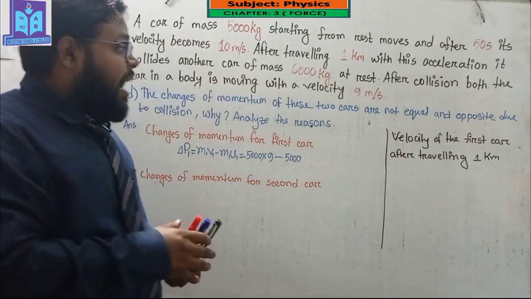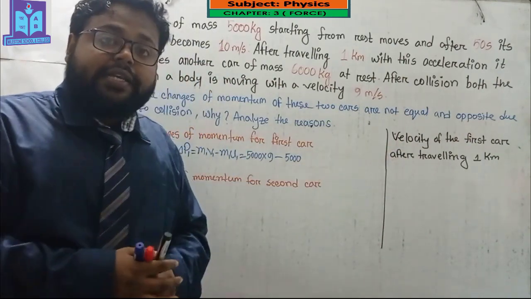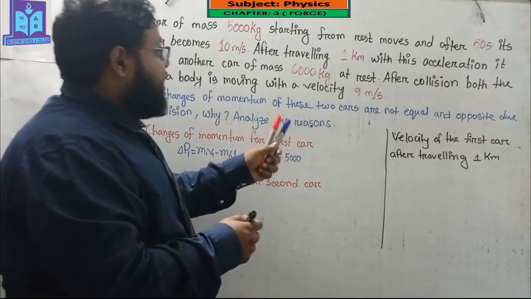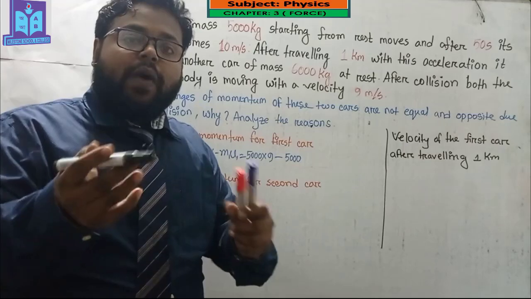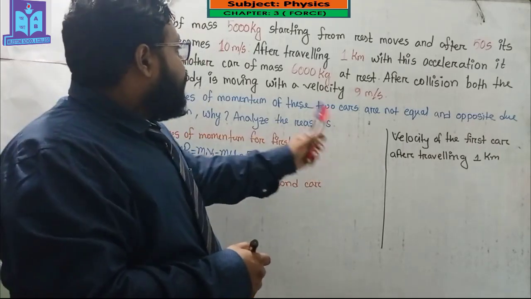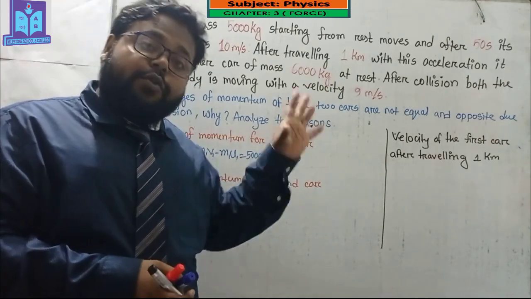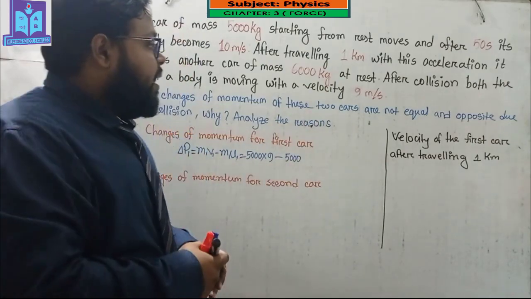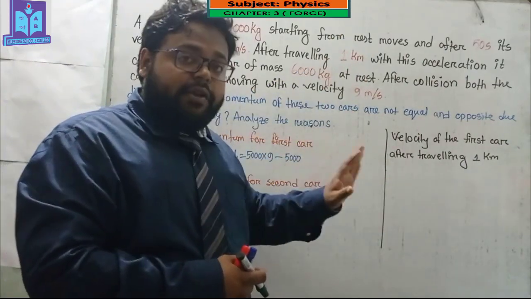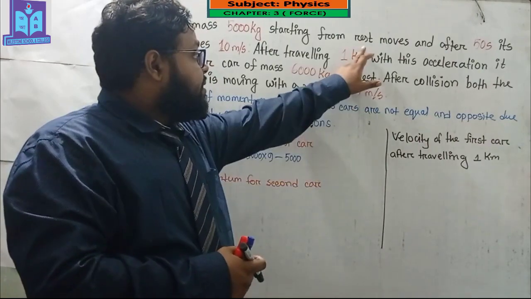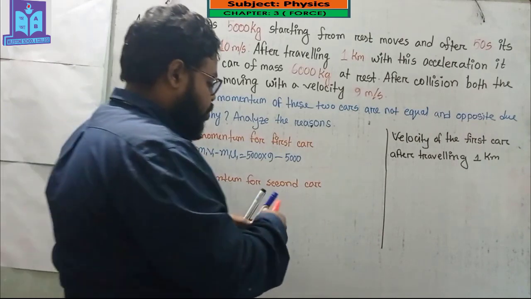Okay, so I have to find out the velocity of the first car after traveling 1 kilometer. Here you can see that we know the distance: 1 kilometer means 1000 meters, and we know the acceleration is 0.2, which we got from question C. The initial velocity of the first car for the 1 kilometer distance is 0, because the car is at rest.